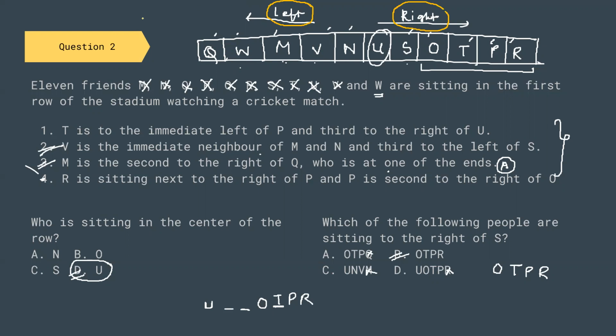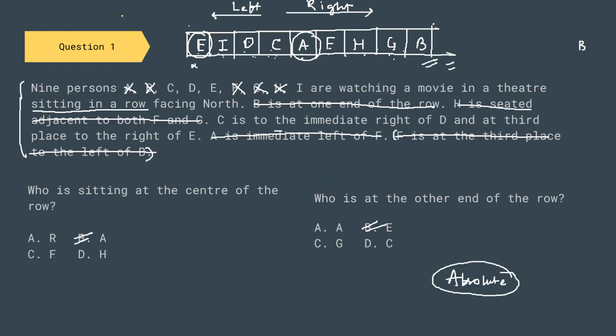So the first thing you have to do is find an element that gives you an absolute position. Once you get the absolute position of a particular person, you can put the rest of the persons around that position. So that was your linear arrangement.